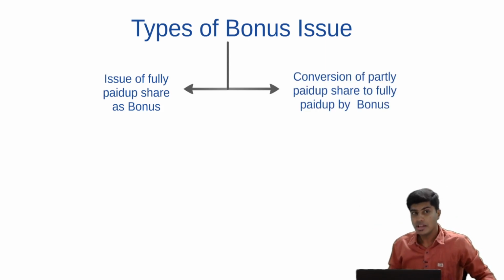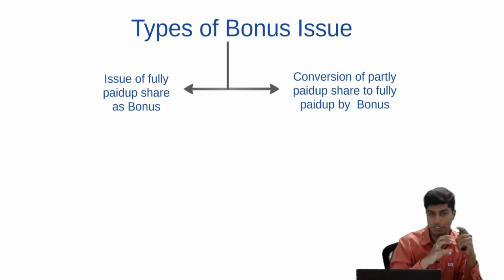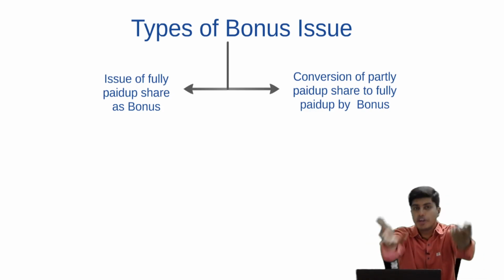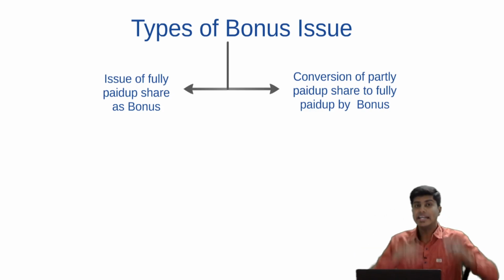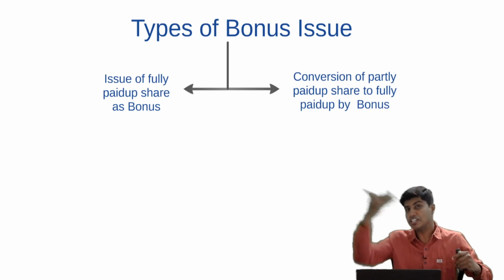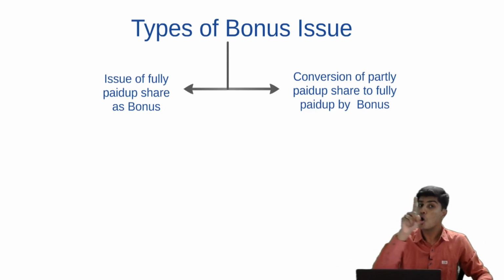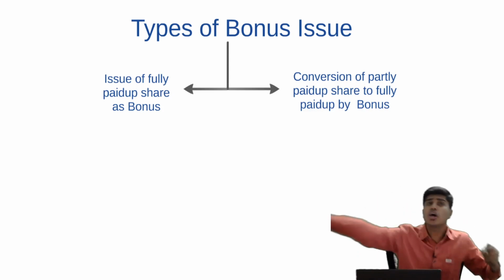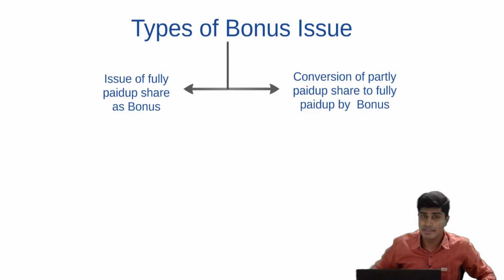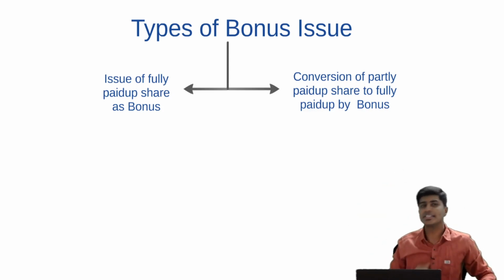Let me repeat. If the company already has fully paid up shares, you can issue one more fully paid up share as bonus. If the company has partly paid up shares, it can call for the balance money, receive it in cash, and then issue a fully paid up share as bonus, or convert that partly paid up to fully paid up without collecting any money from the shareholder. That is by way of bonus. What is the difference between these?